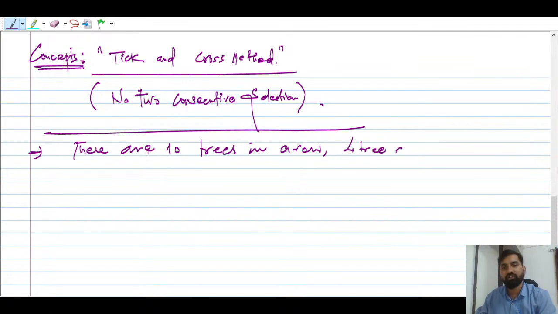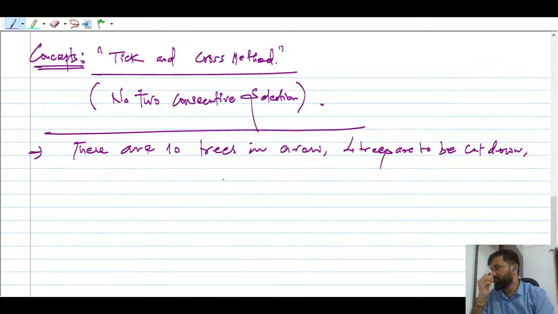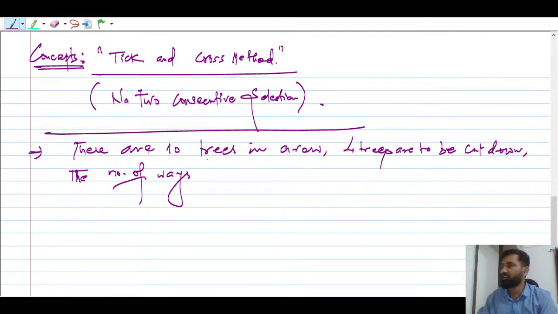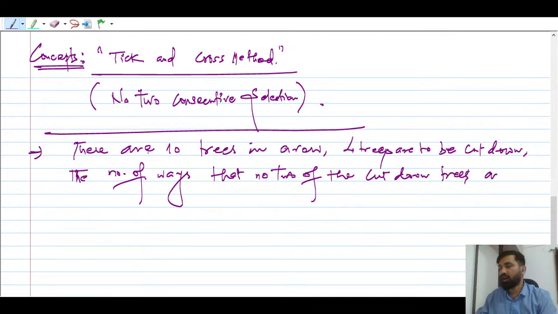4 trees are to be cut down. ठीक है, 4 trees are to be cut down। Now the question is the number of ways that no two of the cut down trees are consecutive, okay, ठीक है,